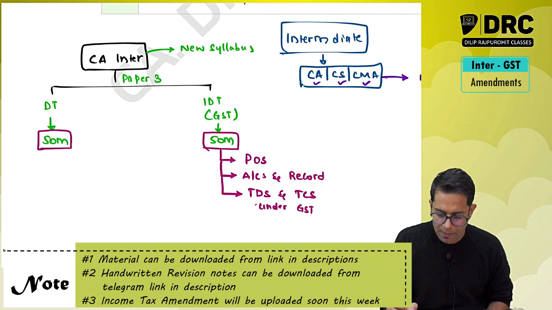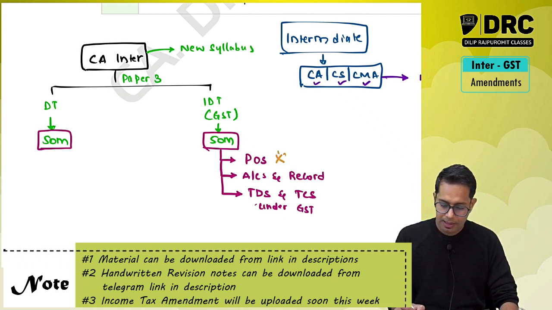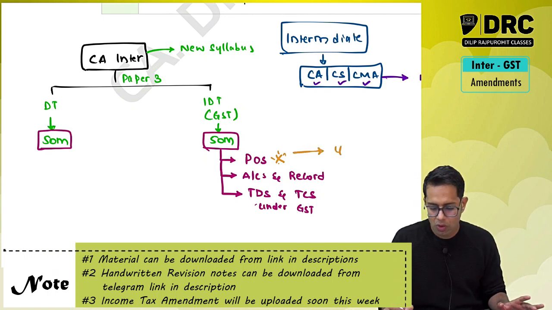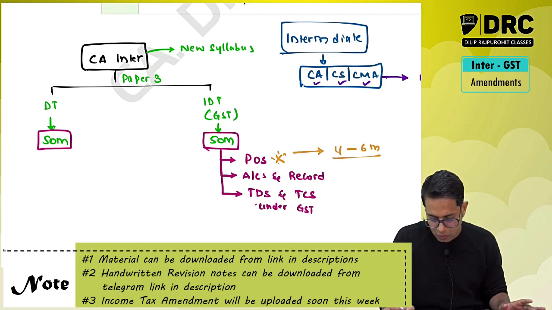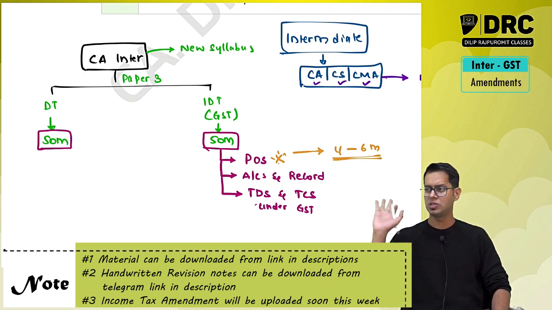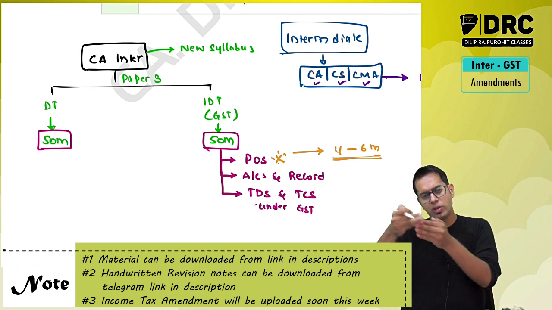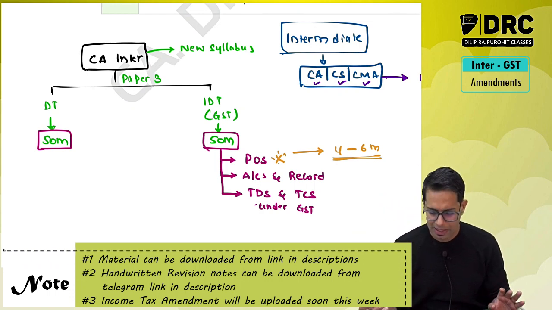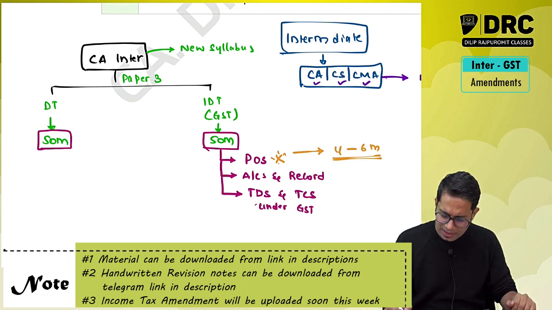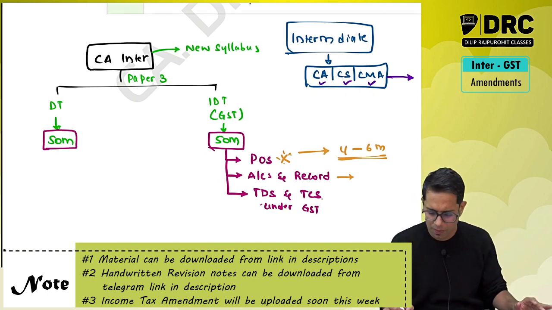From the exam point of view, if you ask me, place of supply topic is most important. You can expect a question of 4 marks to 6 marks. 4 marks for sure they will ask, because it is a nice chapter. It is a topic which was applicable for final students. Now they have directly shifted it to intermediate students, so they are going to ask the question at intermediate level only. And accounts and records is just one page discussion, a very small topic, very easy topic.